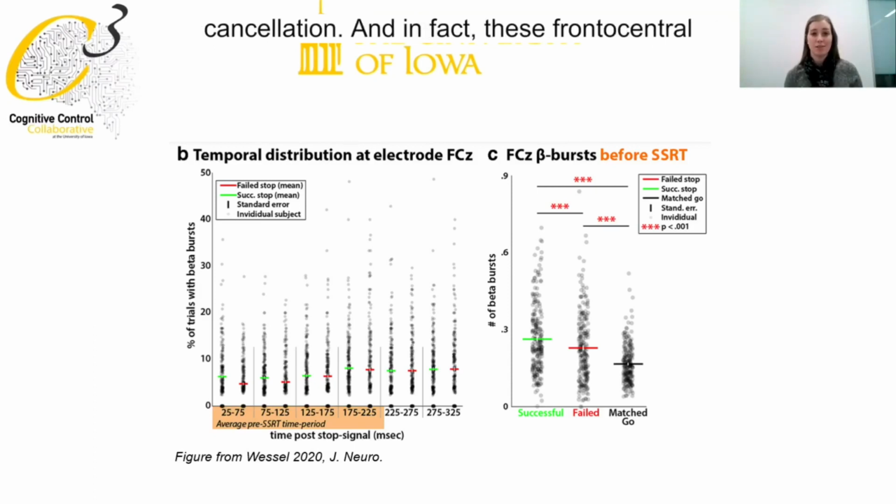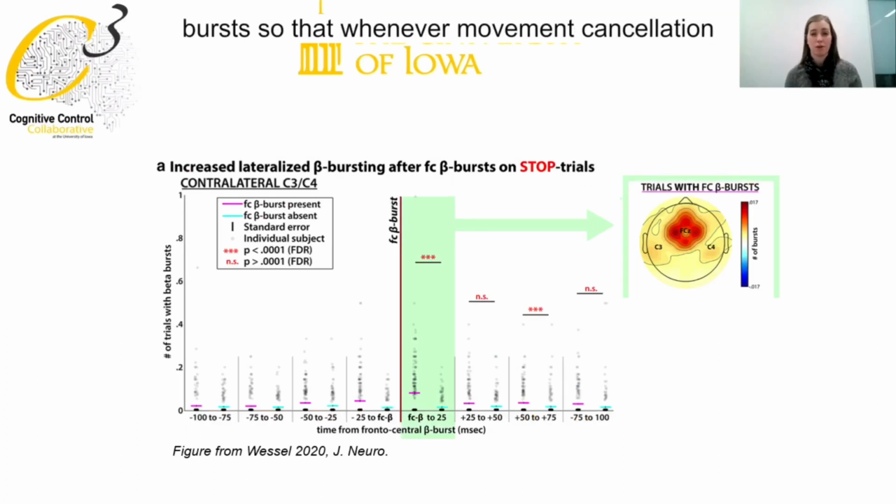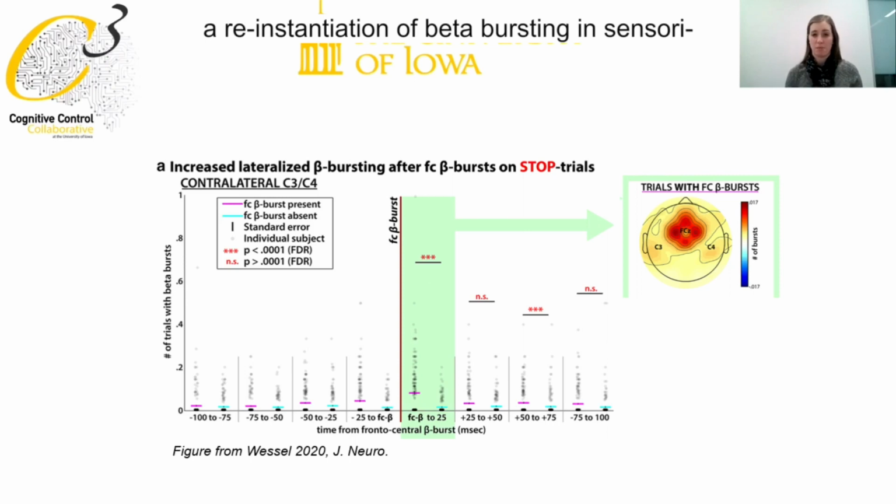In fact, these frontocentral bursts seem to relate closely in time to sensorimotor bursts, so that whenever movement cancellation occurs, frontocentral bursts closely precede a reinstantiation of beta bursting in sensorimotor cortex.